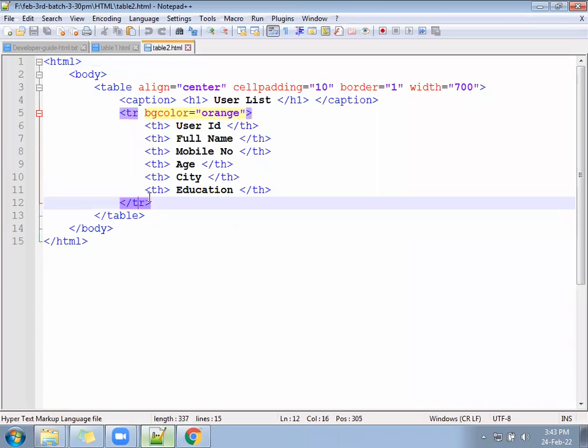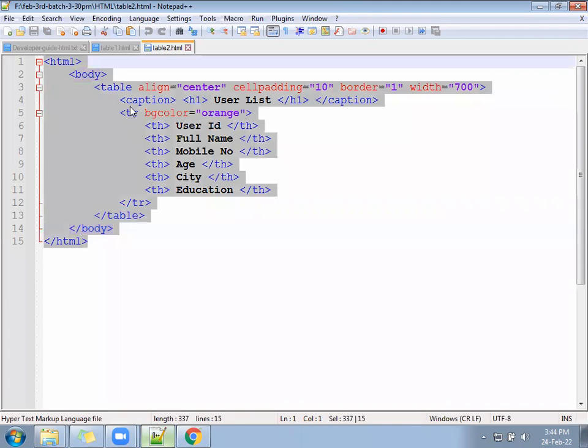Table2.html file, you can open. If this file is not there, please create a file, table2.html. I will share this code in your chat.